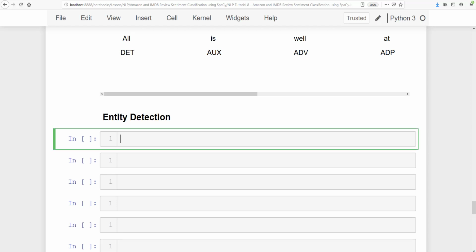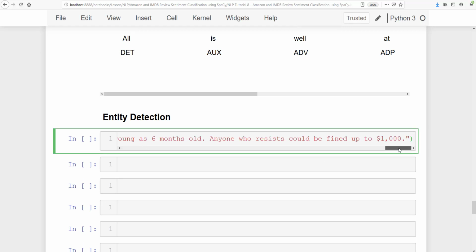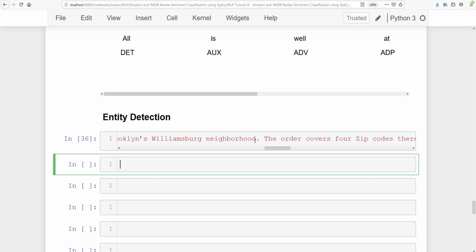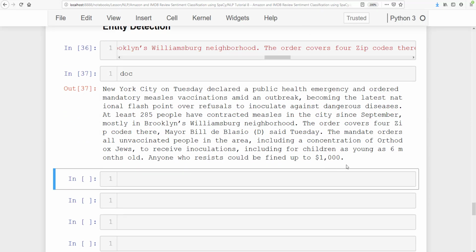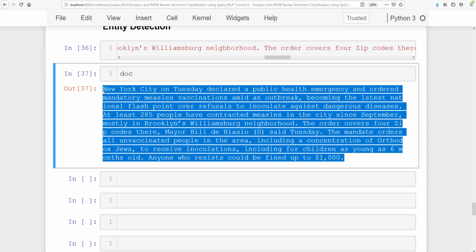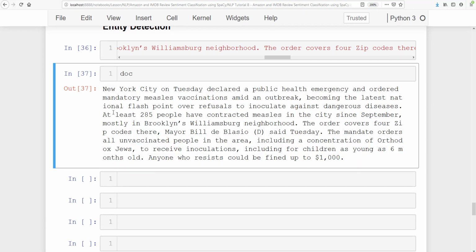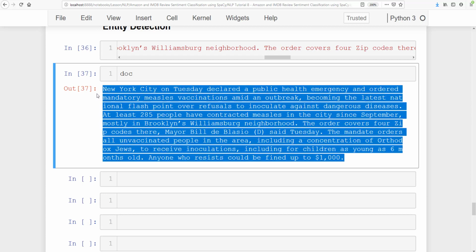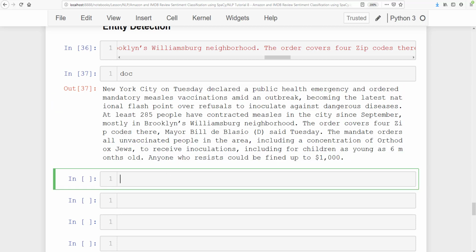All right, so I already have here a text, a very large text. This is text from the New York Post, which we have here currently, and you run it and you can see the doc. So this is a small piece of news, which says that New York City on Tuesday declared a public health emergency and ordered mandatory measles vaccinations amid an outbreak. All right, so this is the information, and now I'm going to do entity detection in this news using SpaCy.